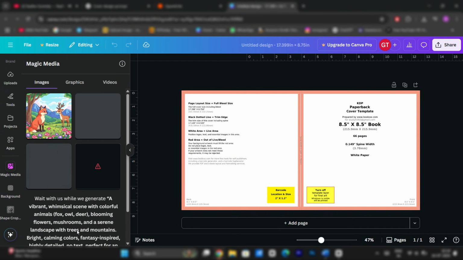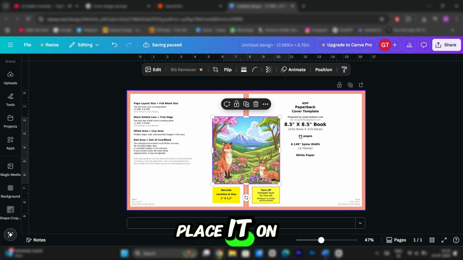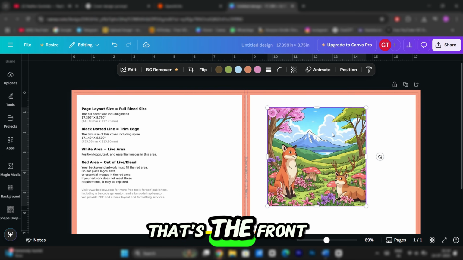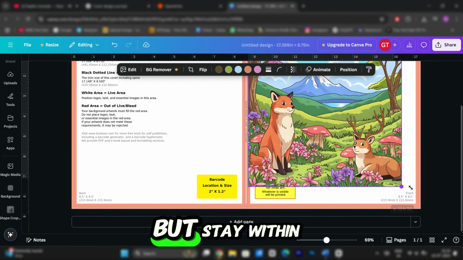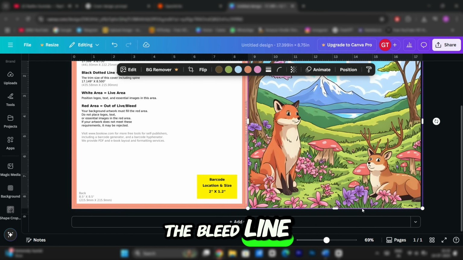Now pick the best one and place it on the right side of the cover. That's the front. Stretch to fit, but stay within the bleed margins, and make sure it doesn't cross the bleed line.